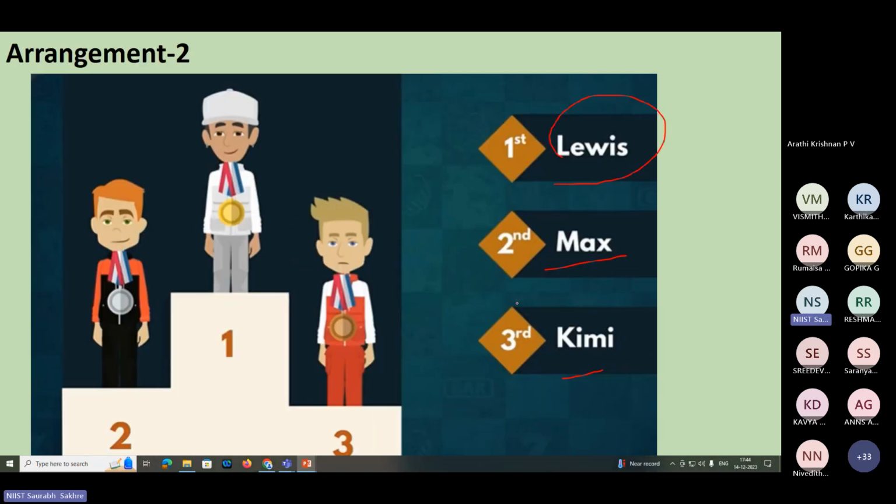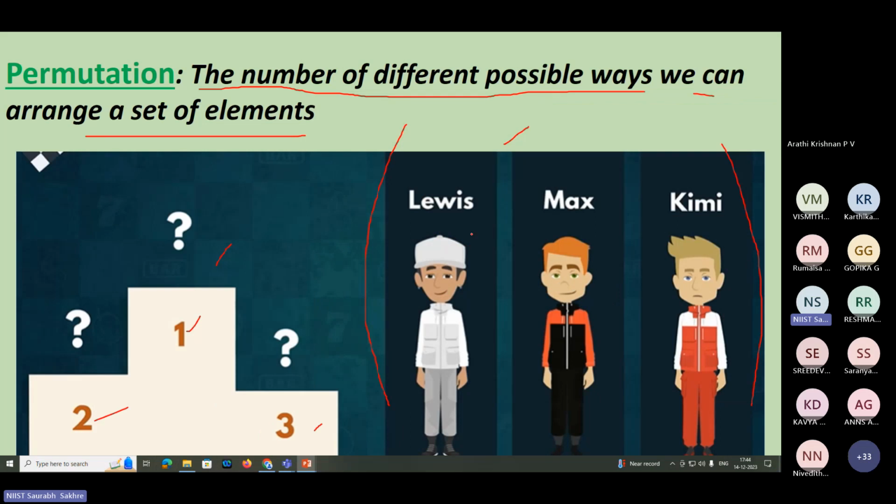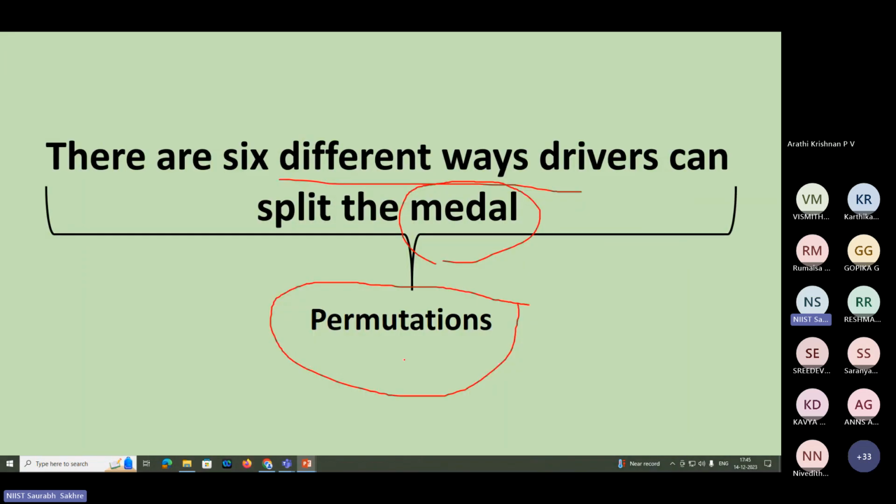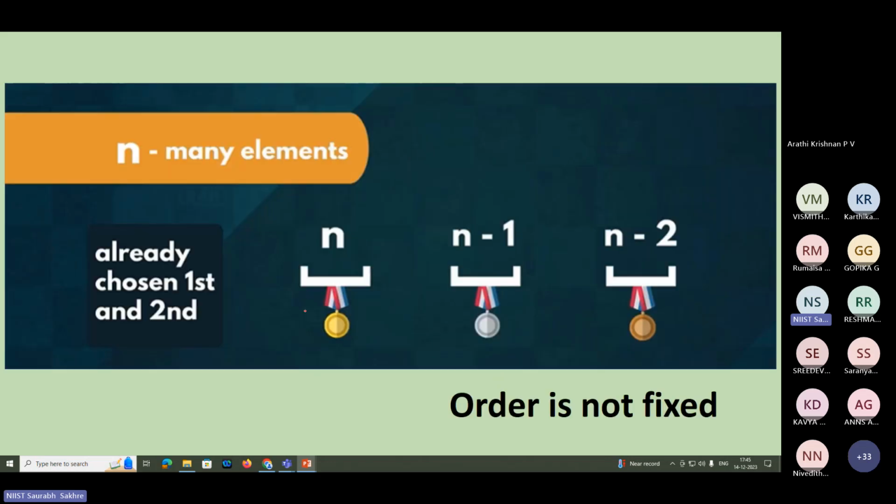Okay, there were 3 people. You can see here 3 drivers or 3 race holders, whatever you can call it, and 3 positions. So we did manually all other arrangements. What we could have done possibly for this. So we have arrived at the conclusion that these are 6 people, right? So this kind of variation or this kind of combination when we are doing it is called permutation.